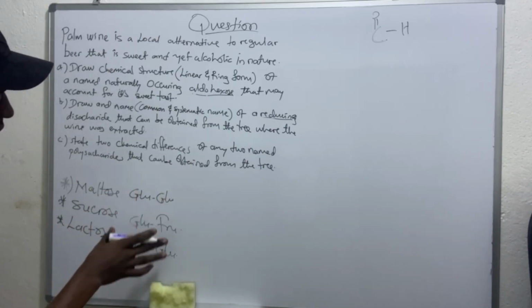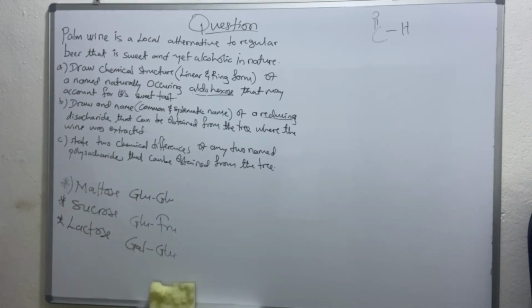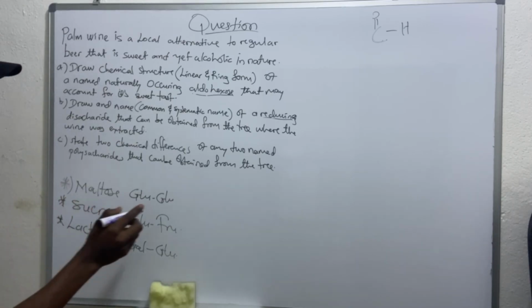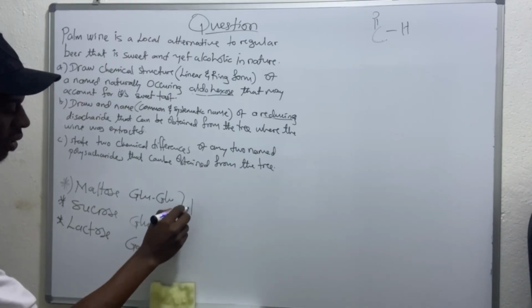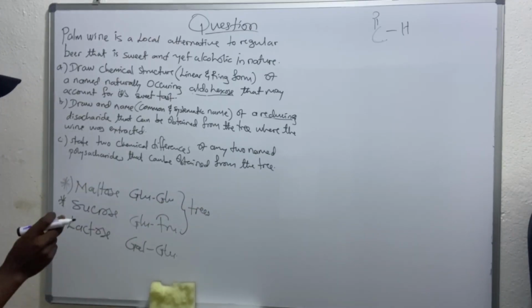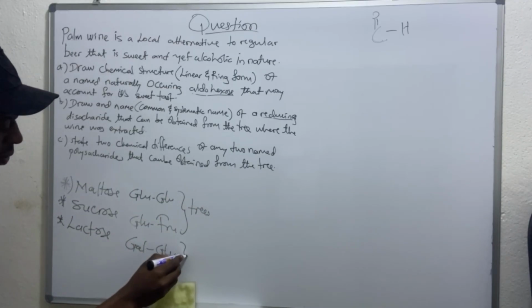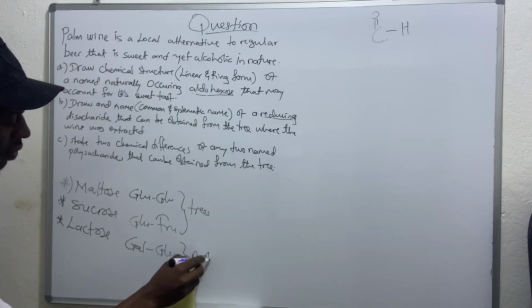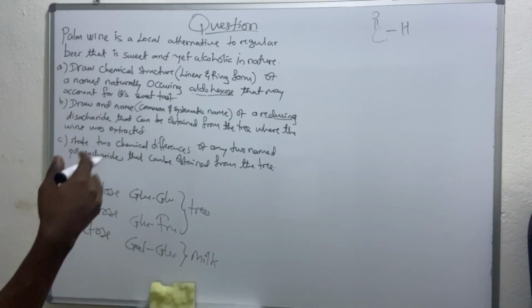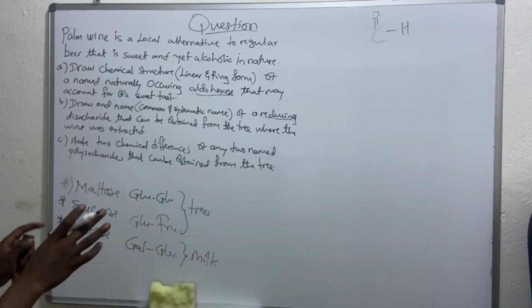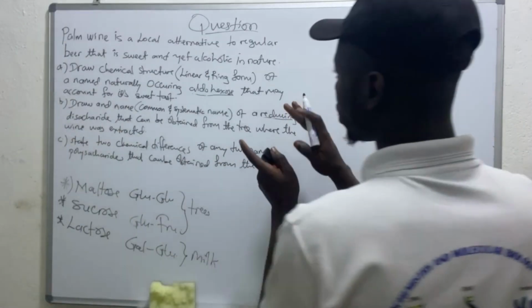Now, among all these three disaccharides, you have to take note that maltose and sucrose, their main source is from plants or trees, while lactose, the source is from milk. When you hear of milk, you have to think about animals. Are we together? Now, if you have understood this, let's come back to this question.